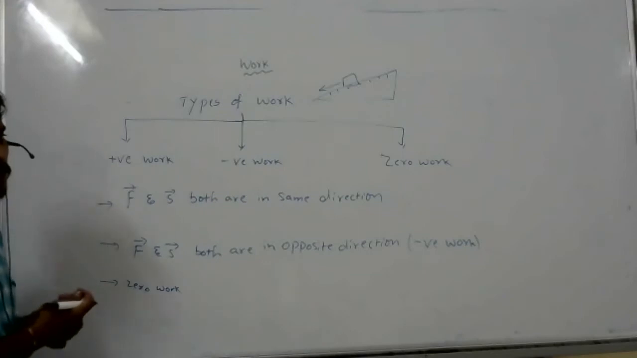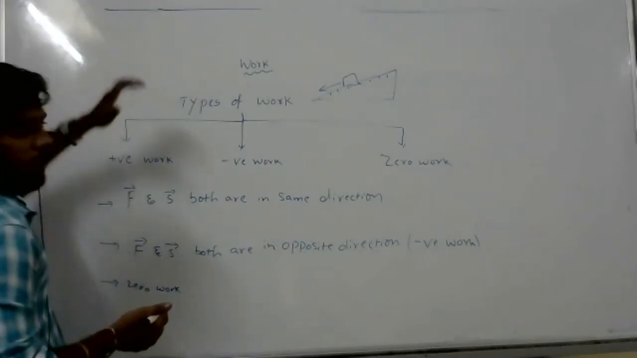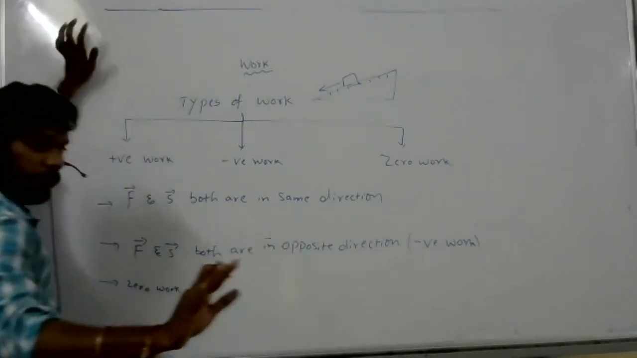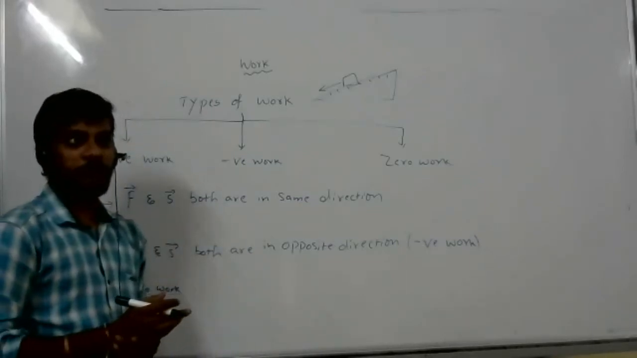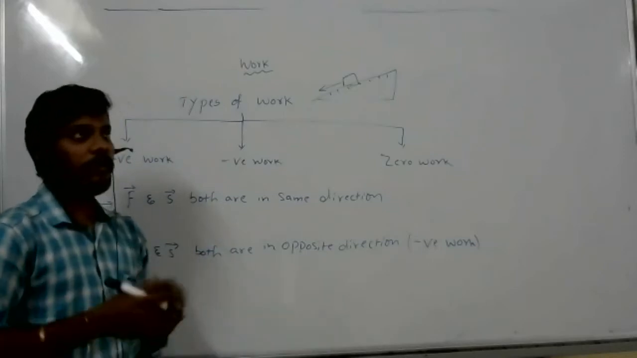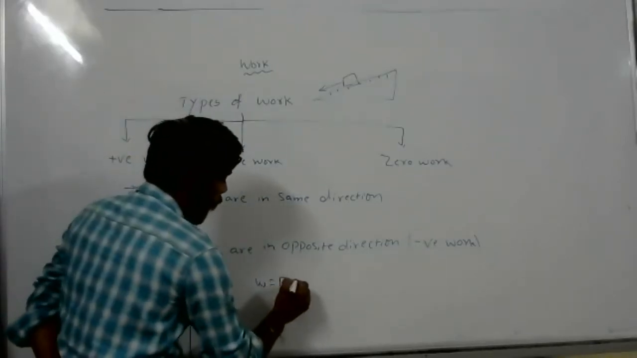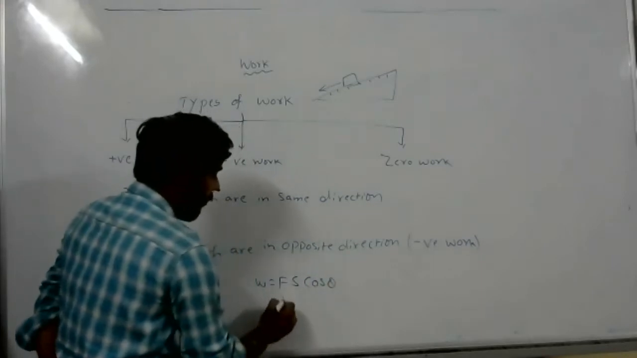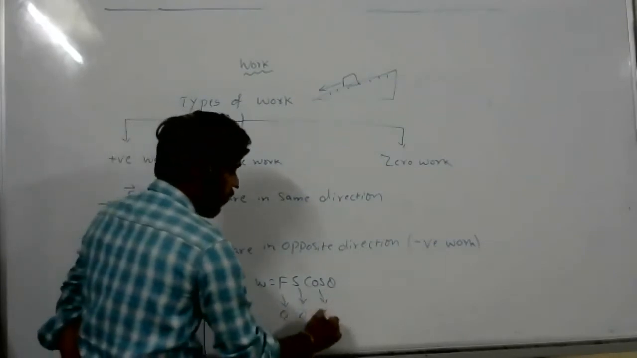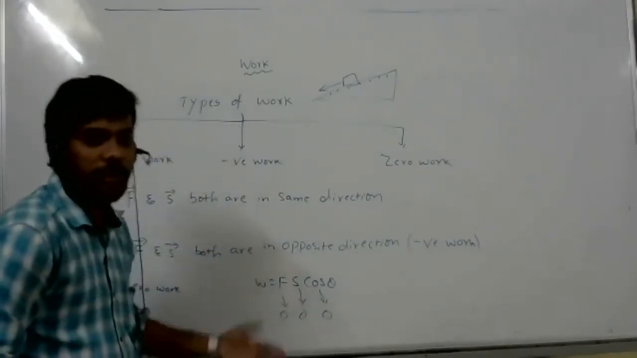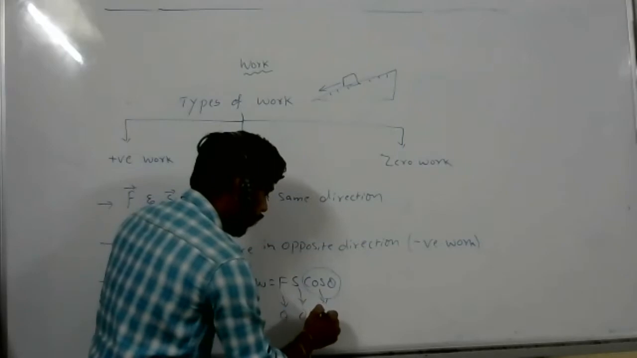Can you say what is zero work? When a body is moving in uniform motion, acceleration is zero, so no force. Work equals force into displacement, so W = Fs cos theta. If F is 0, work is 0. If s is 0, work is 0. If cos theta is 0, work is 0. So theta equal to 90 degrees gives zero work.